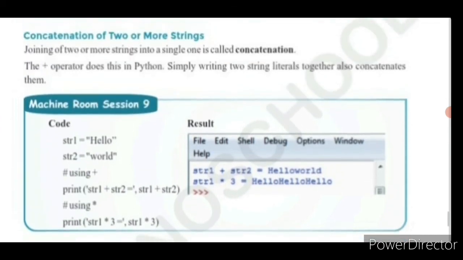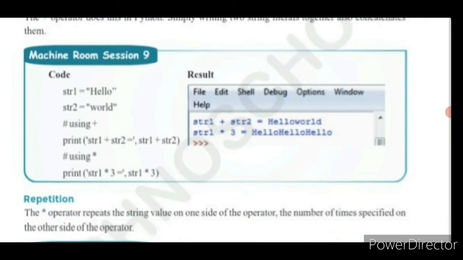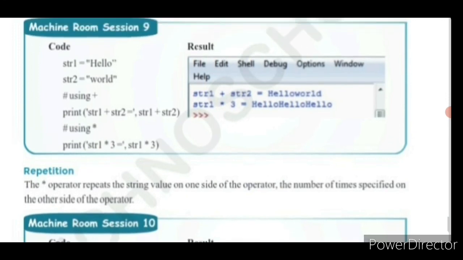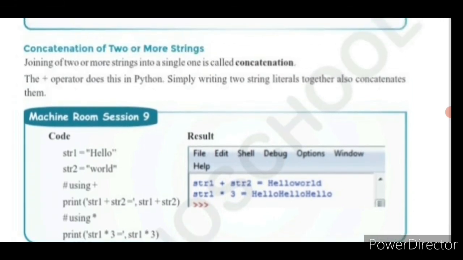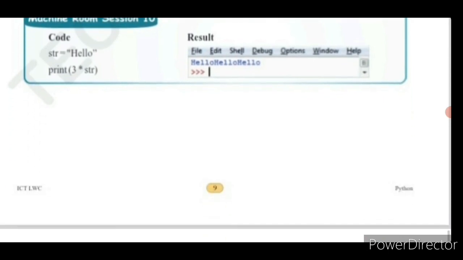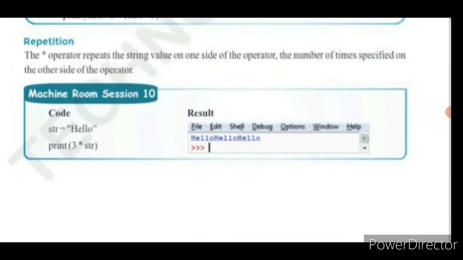Clear, children? So using the addition operation we are going to join the strings, concatenate the strings. Using the multiplication operation we are going to repeat the string: hello hello hello. Clear? So this is about concatenation of two or more strings. Next, the last topic in this lesson is repetition.